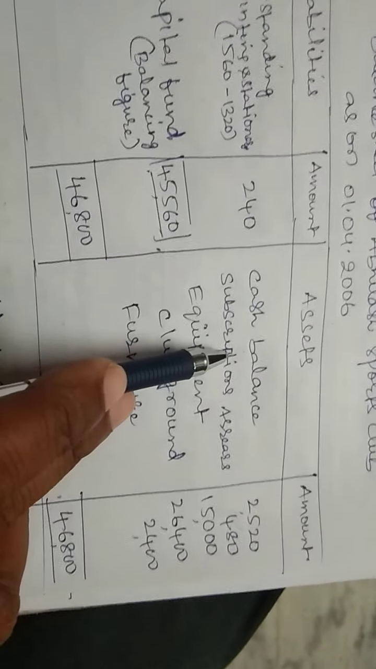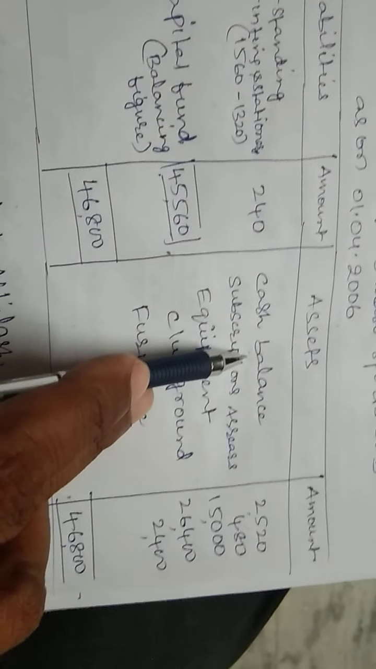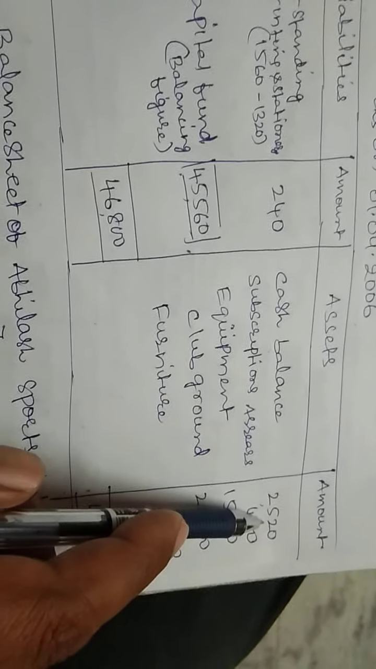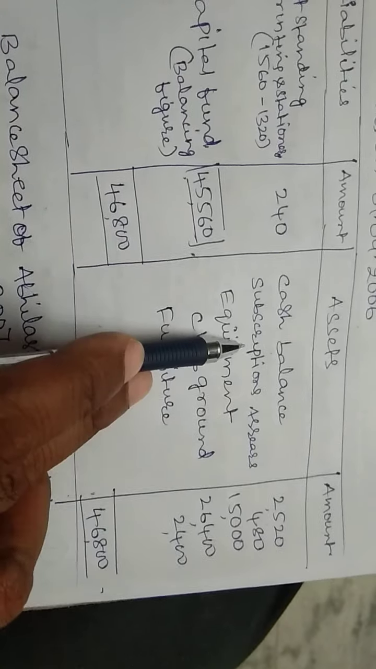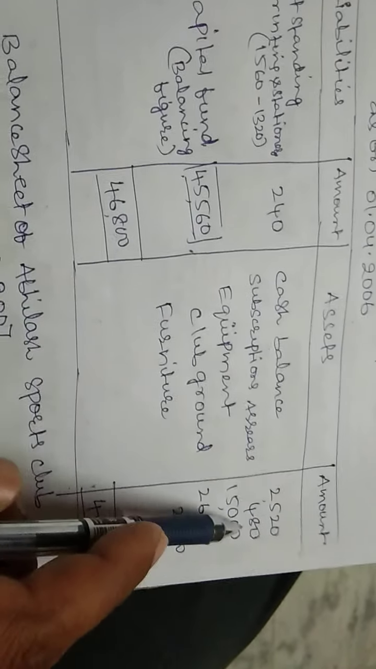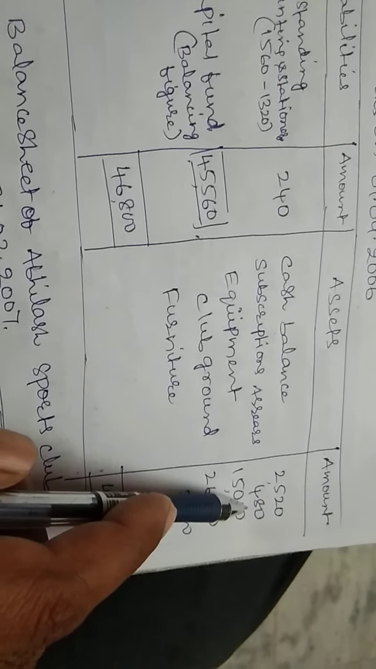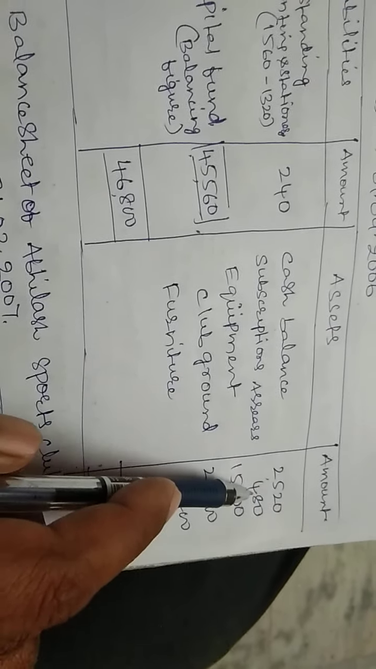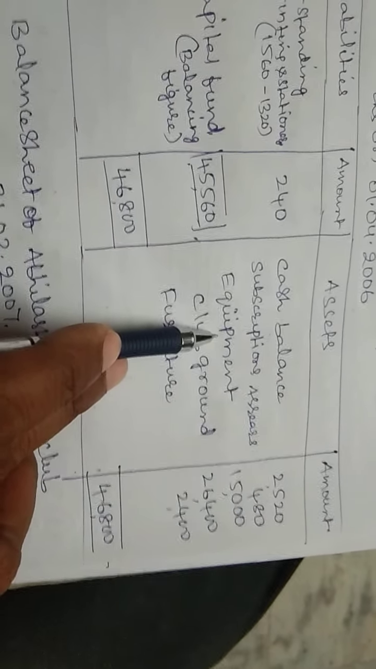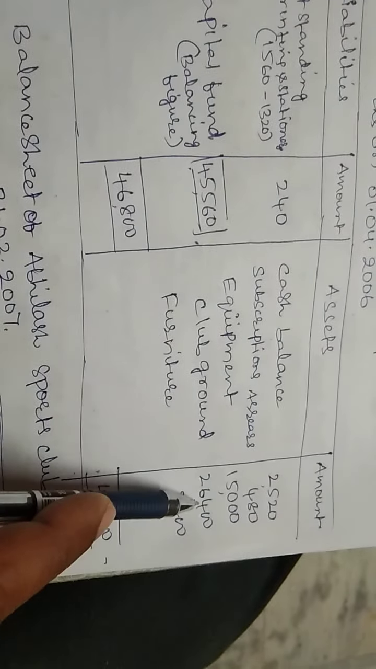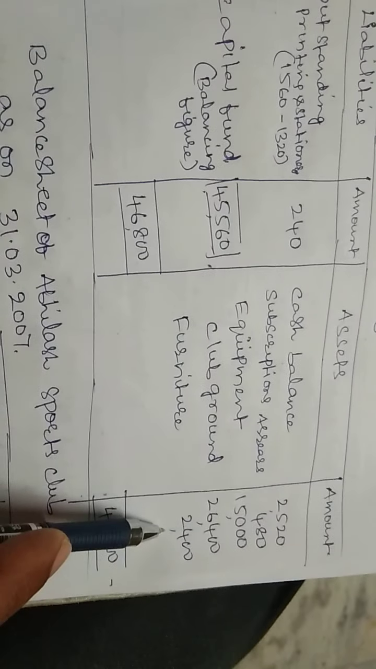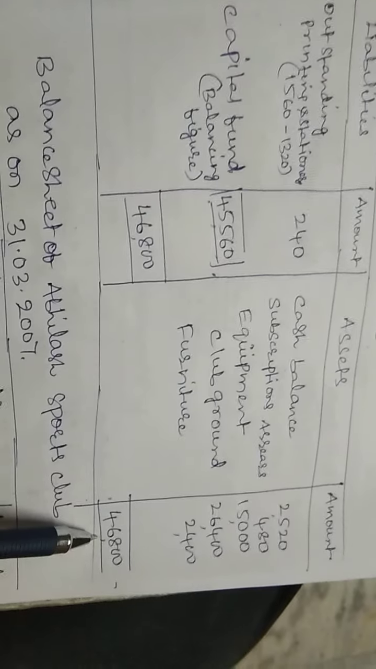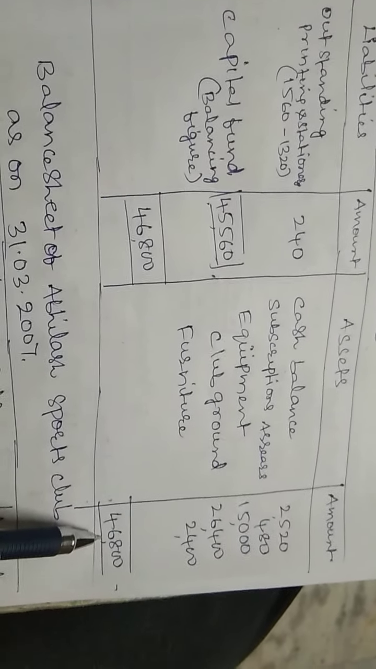Then in the receipts and payments column, the opening cash balance is 2520. Then subscriptions arrears. In the additional information they have given subscriptions arrears for the last year, 480. Then equipment 15,000, club ground 26,400, furniture 2,400. This is also in the additional information. Total 46,800.